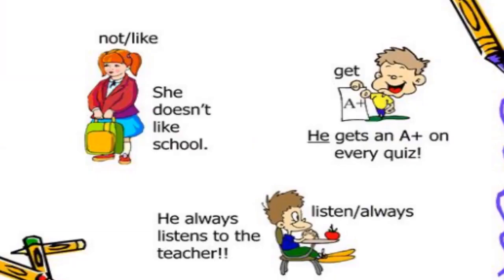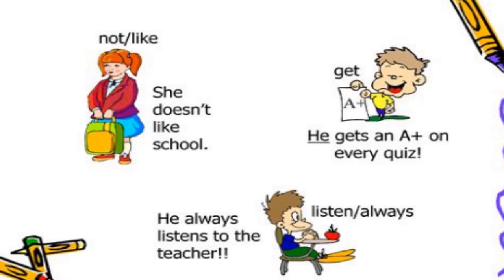These are some examples in our day-to-day life. She doesn't like school. He gets an A+ on every quiz. He always listens to the teacher. You might have noticed here we have used doesn't plus first form of the verb like. Then we have used gets, with first form of the verb we have used s.